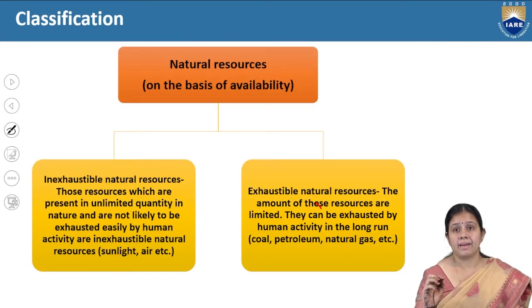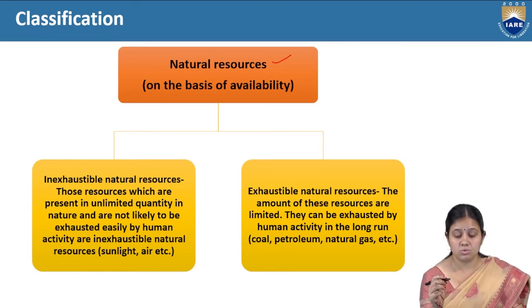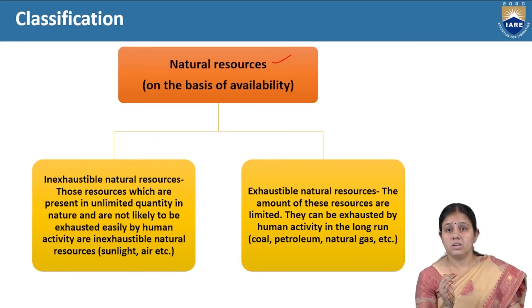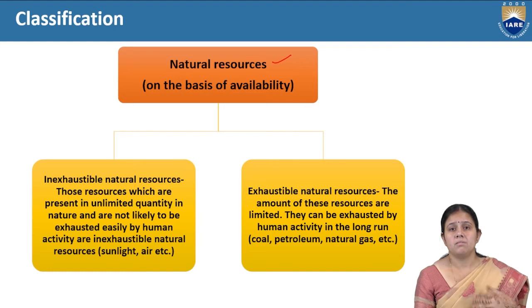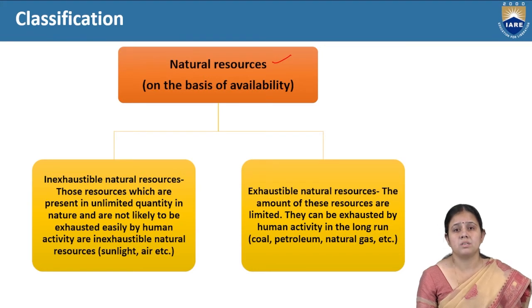Now, on the basis of availability, natural resources are divided into two parts. First is inexhaustible and second is exhaustible. Inexhaustible natural resources are present in unlimited quantity in nature and are not likely to be exhausted easily. Means those resources which are present in great amount are not going to vanish or be used up. Its example is sunlight. Sunlight is present in too much amount, and it is not going to reduce or be used up by any human activity.